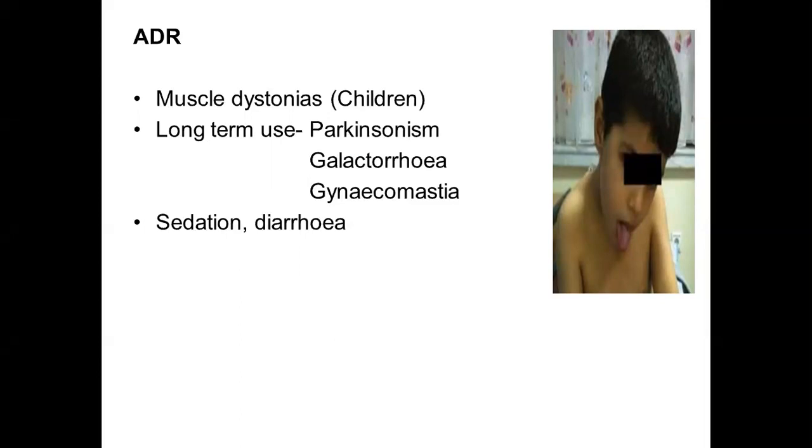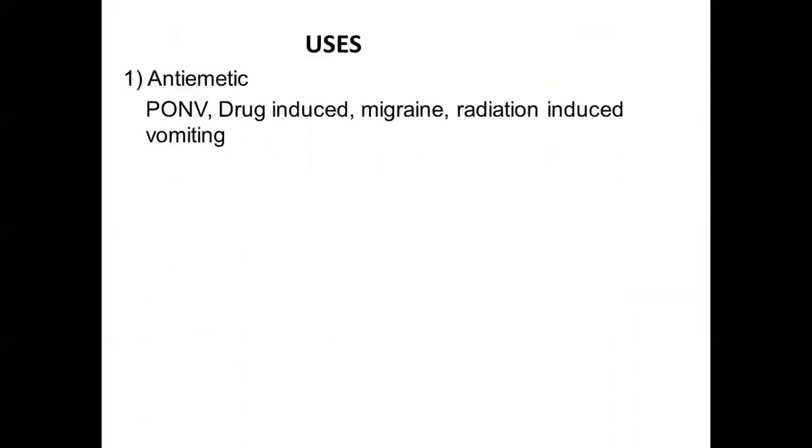With long-term use of metoclopramide, it can result in Parkinsonian features, galactorrhea, and gynecomastia. Sedation and diarrhea are also seen in occasional patients with the use of metoclopramide. Metoclopramide finds a number of uses. First and foremost, it is an antiemetic which finds use in post-operative nausea and vomiting, drug-induced vomiting, and the vomiting associated with migraine and radiation therapy.